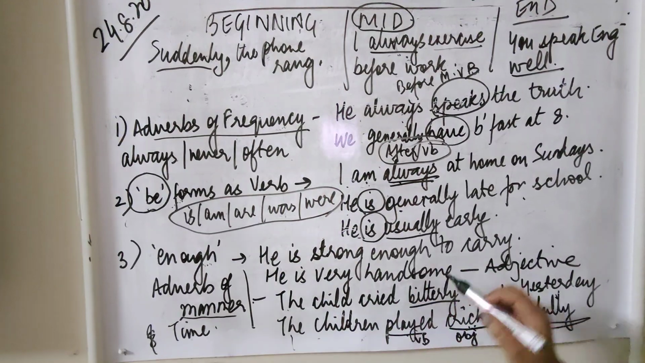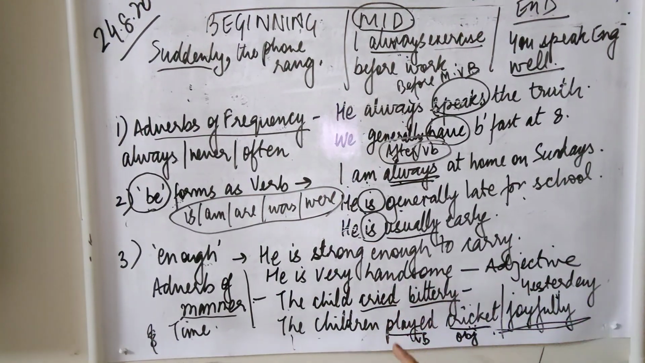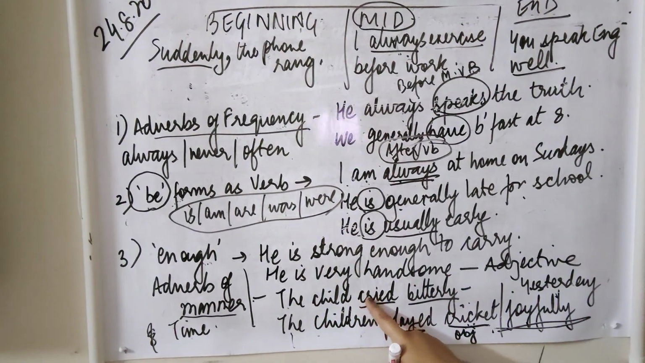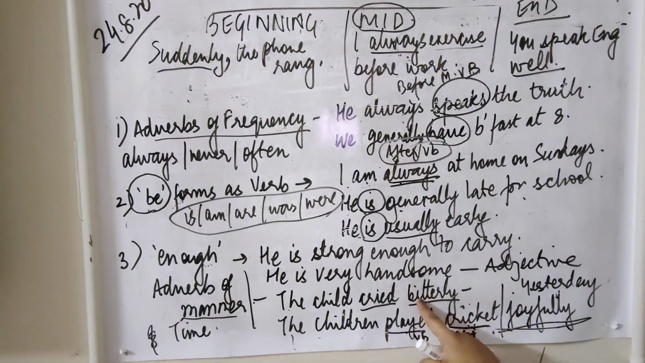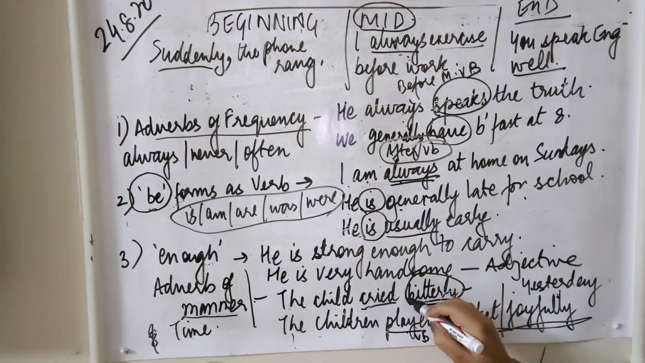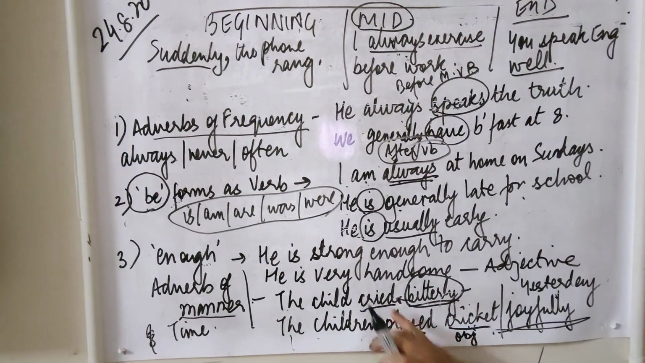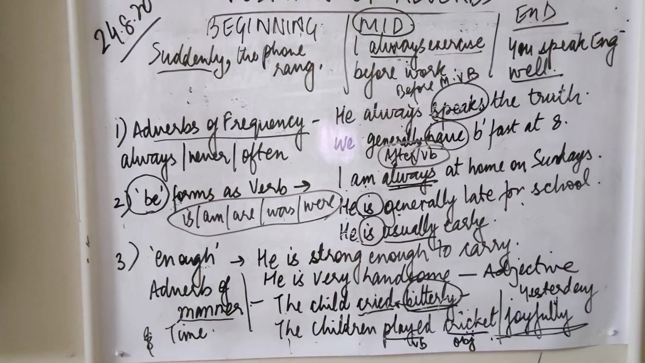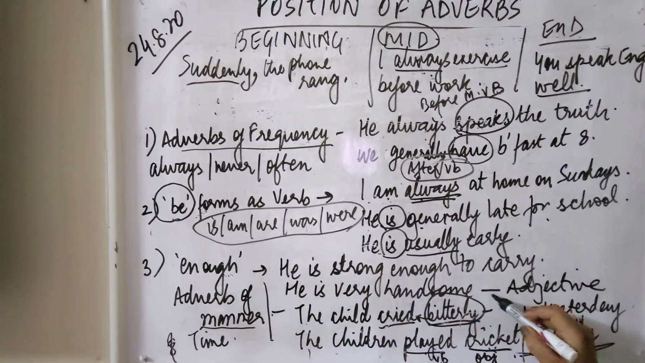Whereas if there is no object in a sentence, if the verb is intransitive, as in the child cried bitterly, there is no object in this sentence. So the adverb will be placed just after the verb. Clear? Now coming on to the adjective part.